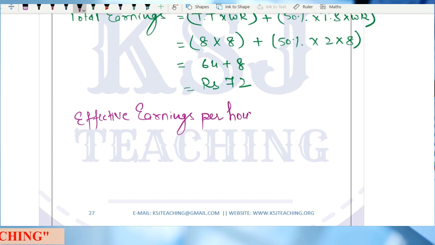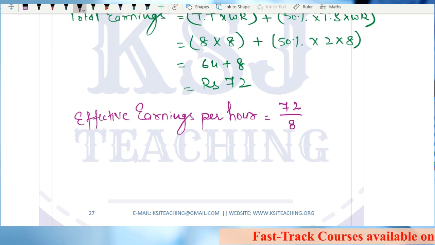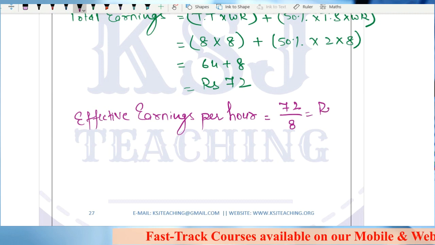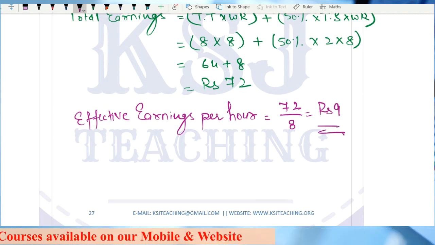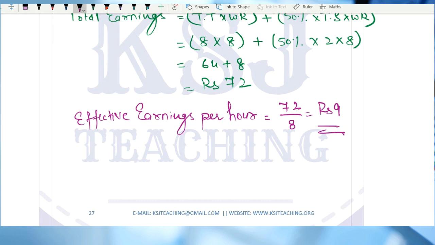Effective earnings per hour is equal to 72 divided by the number of hours actually worked, that is time taken, that is 8, which is equal to rupees 9. This is the effective earnings per hour under the Halsey plan. Under the Rowan plan, it was 9.60, that was given in the question. And the effective earnings per hour under the Halsey plan is rupees 9.